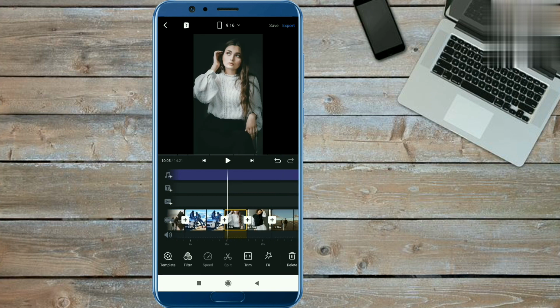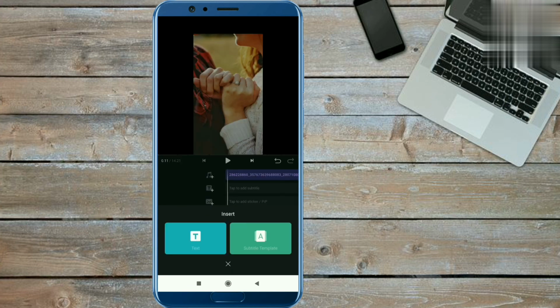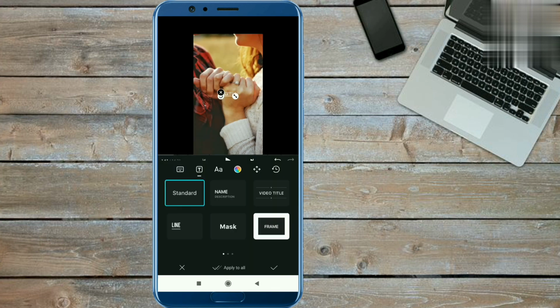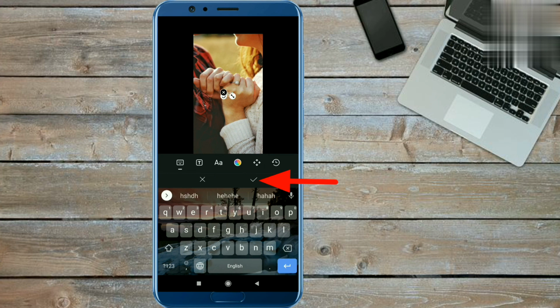Then the video will be perfect. In this way your video is completed. You can also add text on every photo if you want. If you want to add the text, click the plus icon. I'm telling you one example. Click on the text option, input the title here, and tap done.